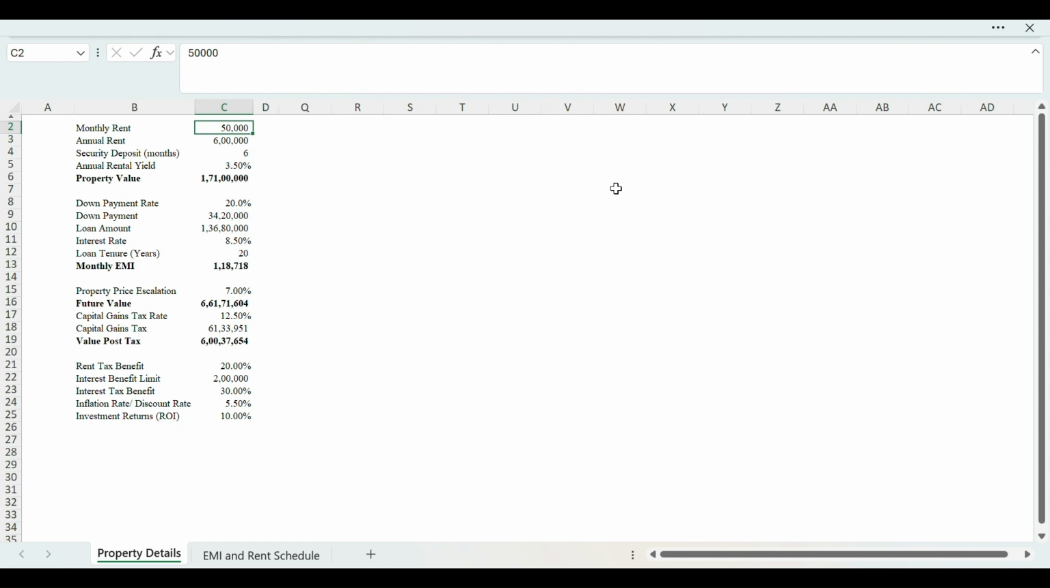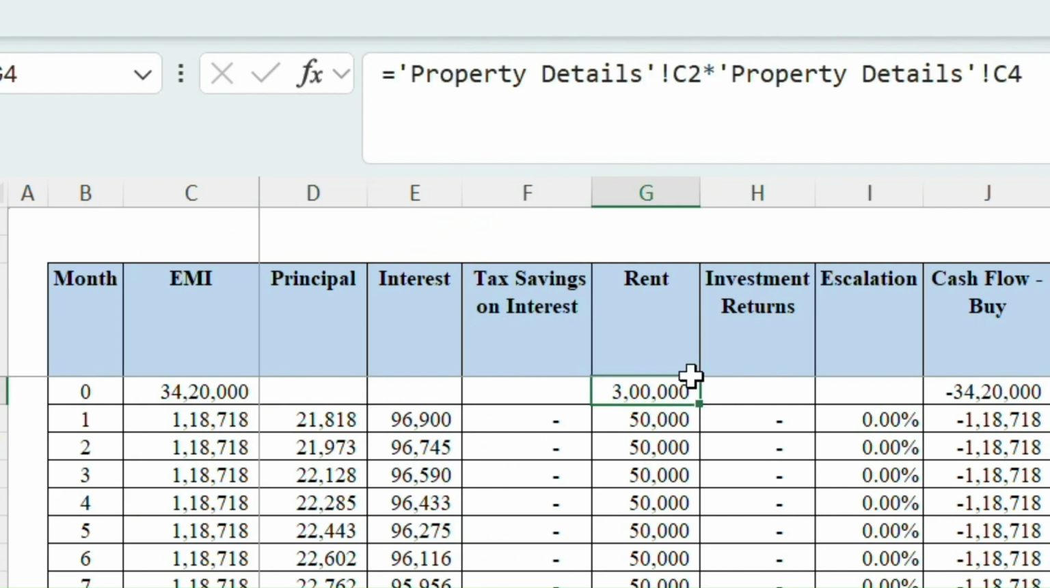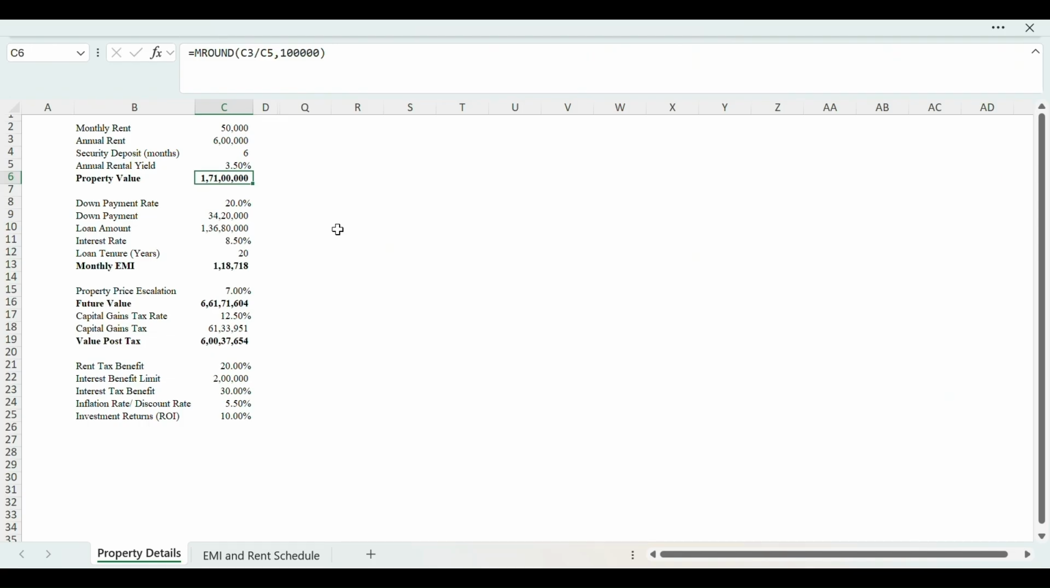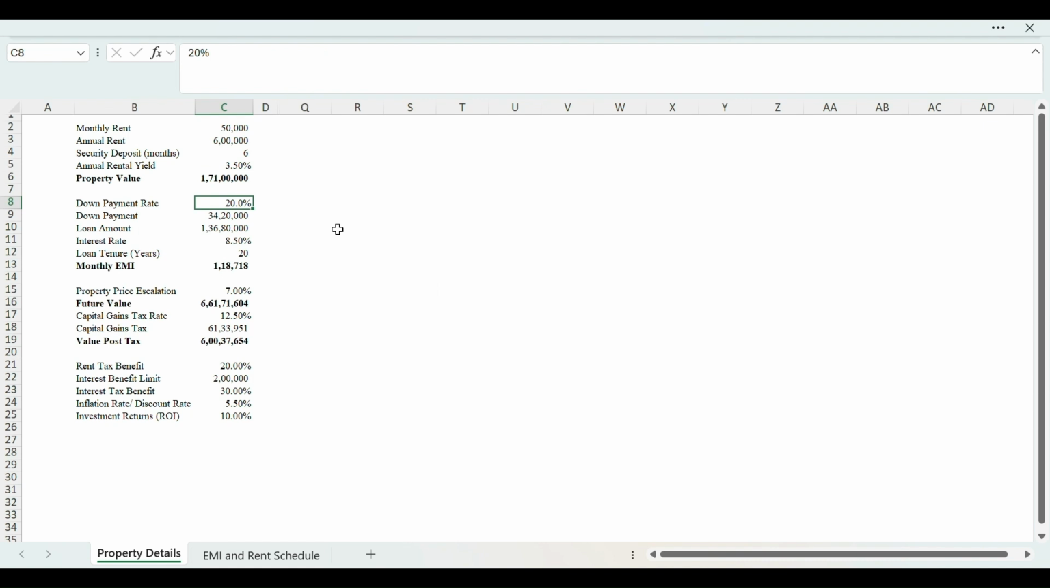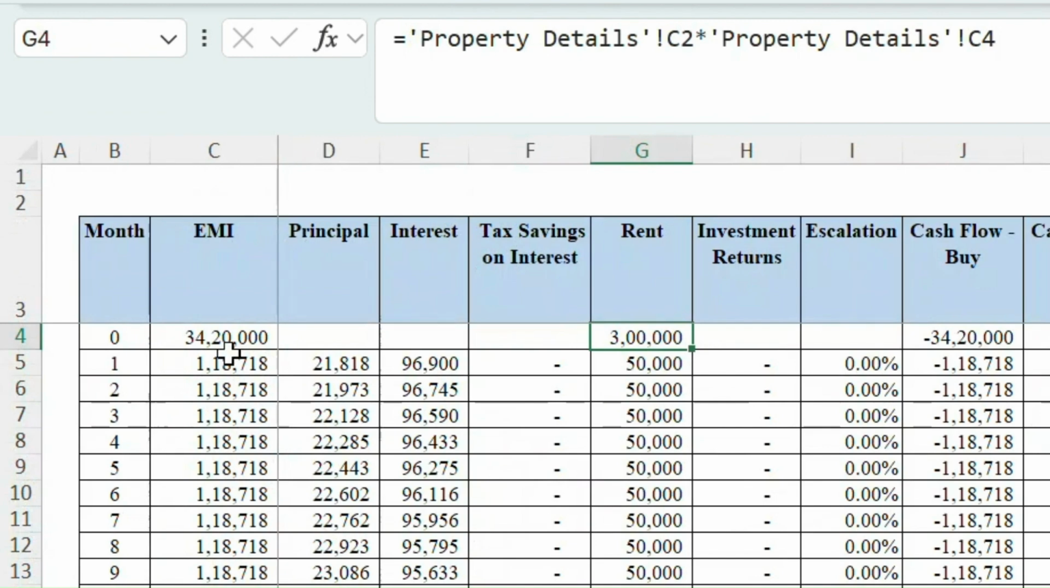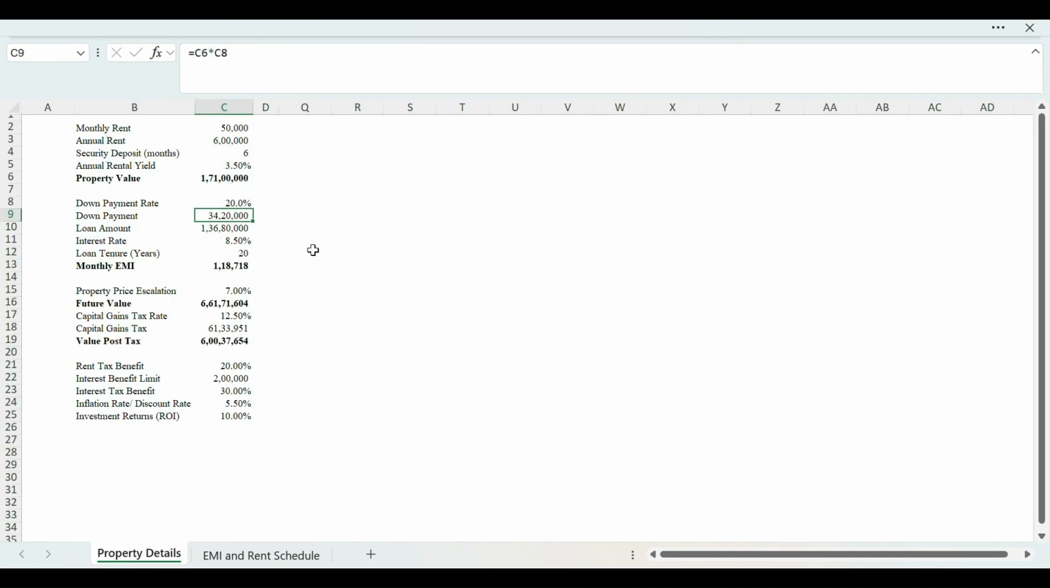Okay. These are my rentals for the first year. A security deposit of 6 months, which is reflected over here, converts to 3 lakh. Property value of 1.71 CR and a rental yield, which is the annual rent divided by property value, of 3.5%. Down payment is 20%, 34.2 lakhs, which is reflected over here. Loan amount of 1.368 CR with the interest rate of 8.5%, 20 years, paid monthly.